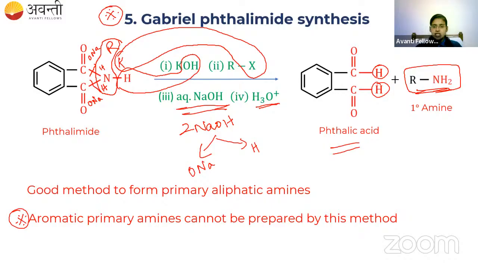Any doubt from this reaction for anyone? Phthalimide will be converted to phthalic acid. The name of the amine is based on the R group which we are taking here. All right. Students, is it clear?